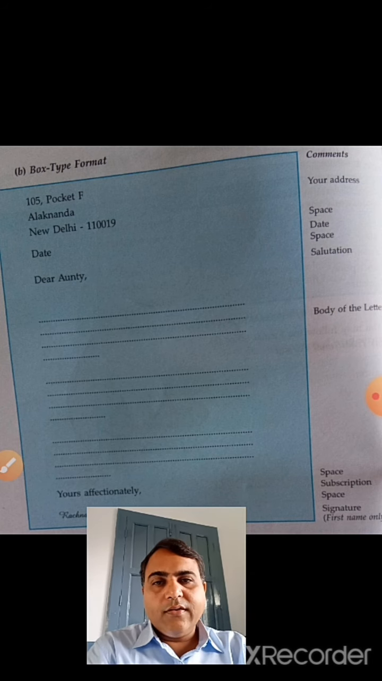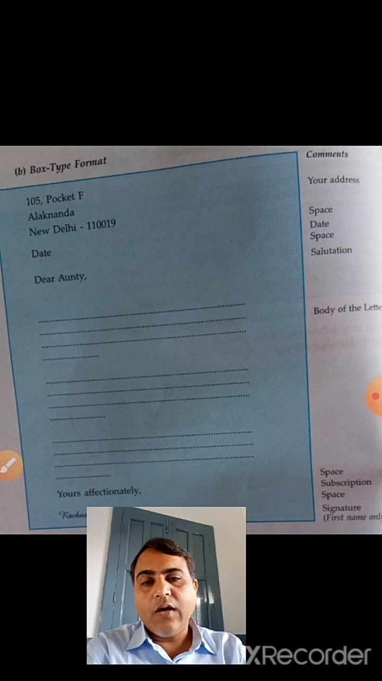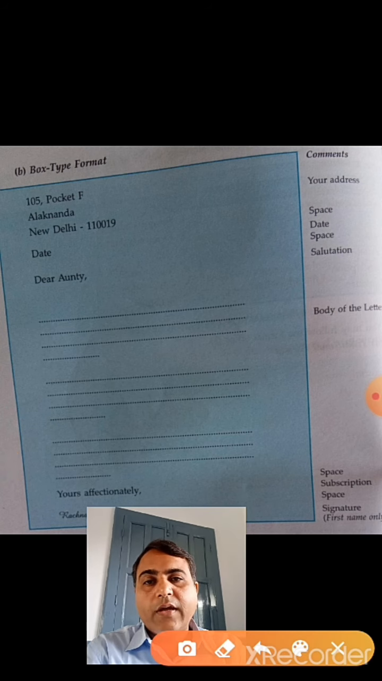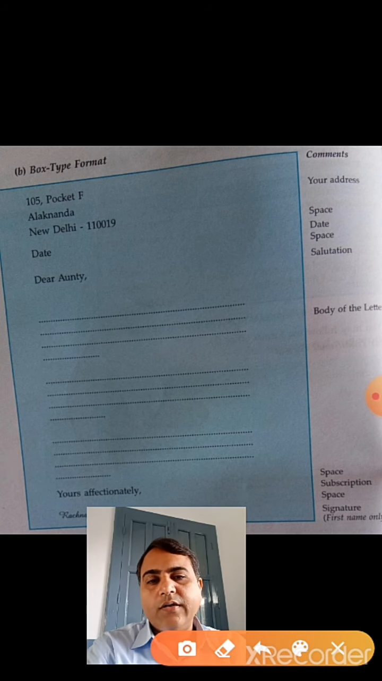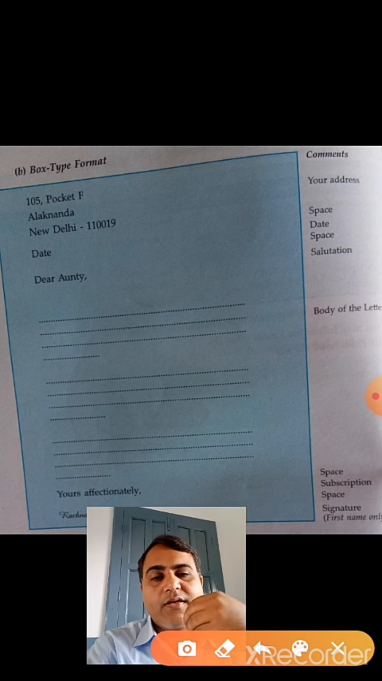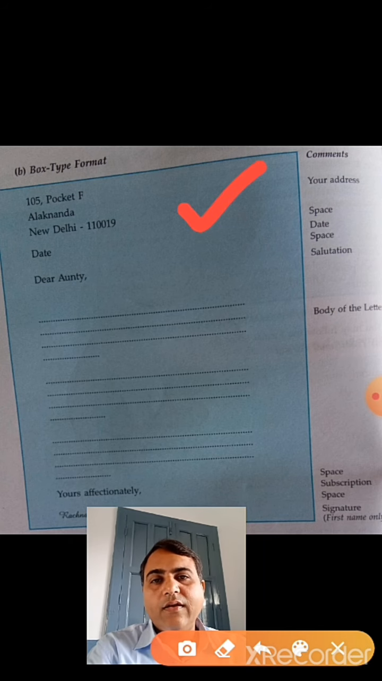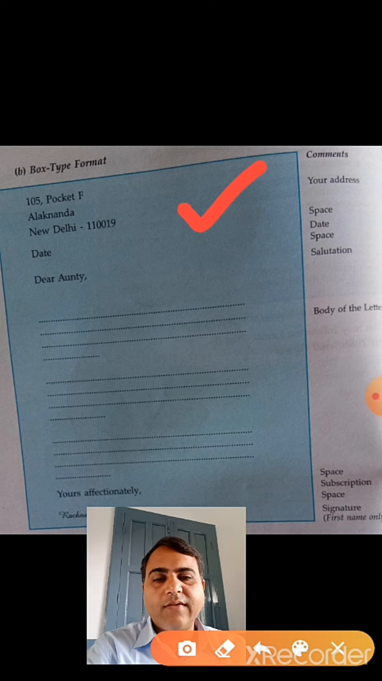So you can see here, when you write a personal letter, you have to write at first your address, that is the sender's address. If you are writing the letter, then you have to write your address. Here it is given like 105 Pocket F, Alaknanda, New Delhi. In the same way you have to write your address.